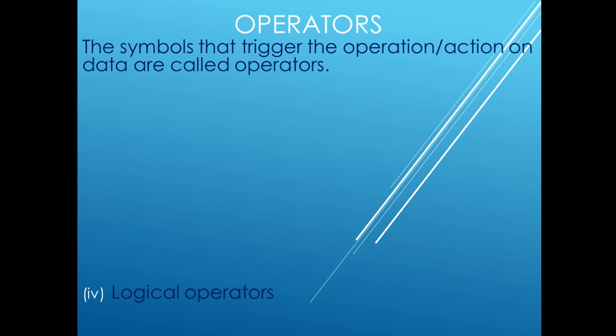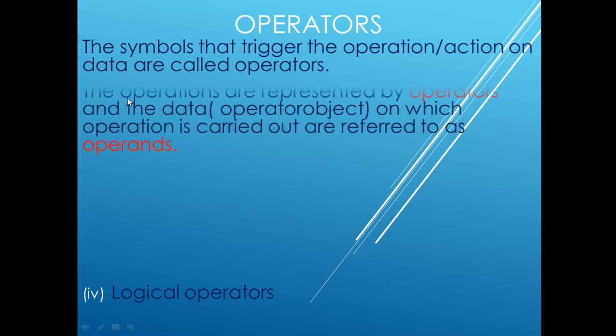Next we will see about the operators, which is very important. We had seen operators as a token, but here we will see the operators in detail, whatever operators are there in Python. So the symbols that trigger an operation or action on data are called operators: plus, minus, multiplication, division. Data is the operand. The operations are represented by operators, whichever operations are to be performed.